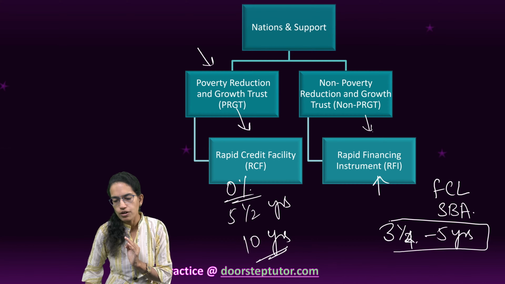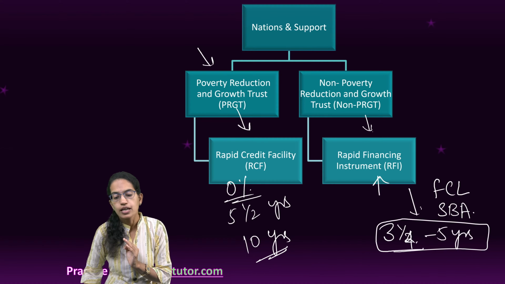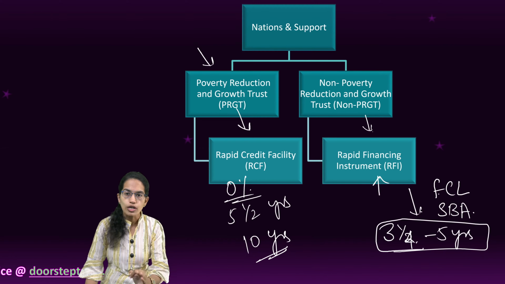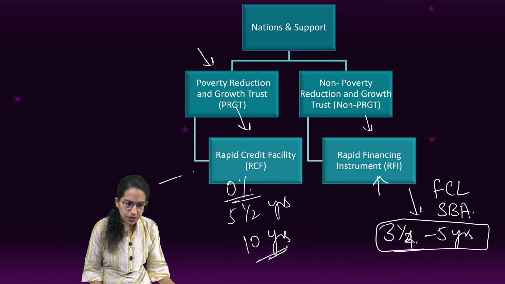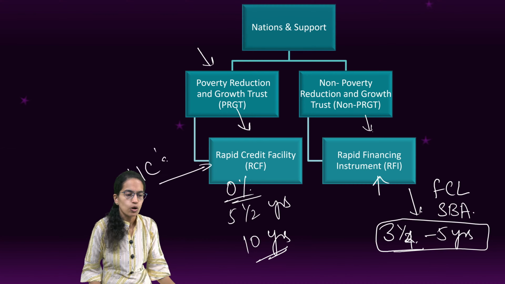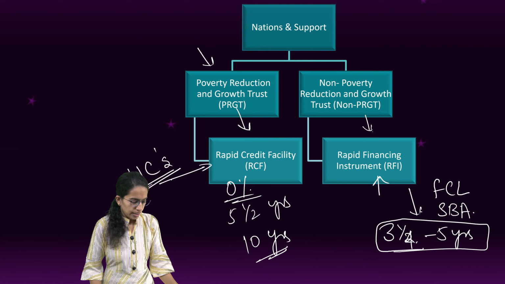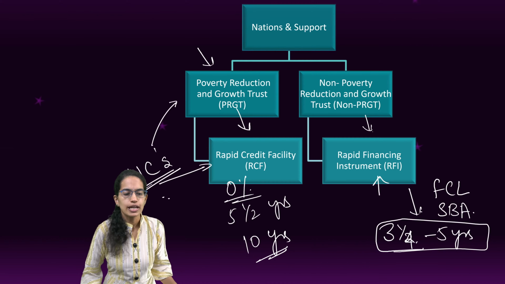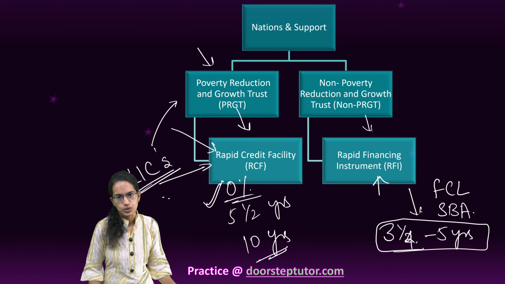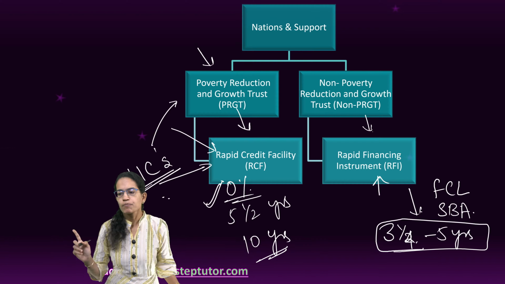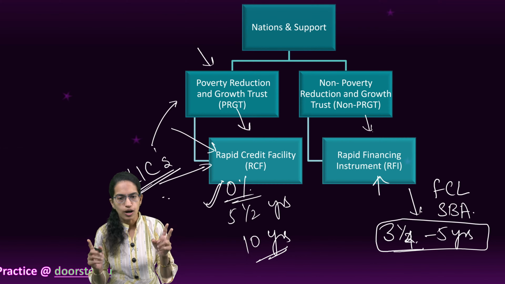That means beyond 5 years it could not extend in case of a nation which is not under the category of low income country. If the country lies under LICs, the low income category countries, in that case the country would be eligible for a rapid credit facility which is at a 0% interest. So that's the major difference between the two facilities.